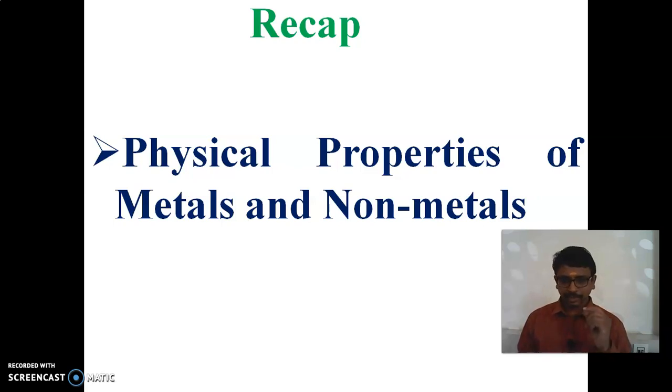There are exceptional cases in metals. What are they? Yes, sodium and potassium are soft, so we can cut them with the help of a knife. And second is mercury, which is the only metal that is in the liquid state at room temperature. So these are the exceptional cases in metals.